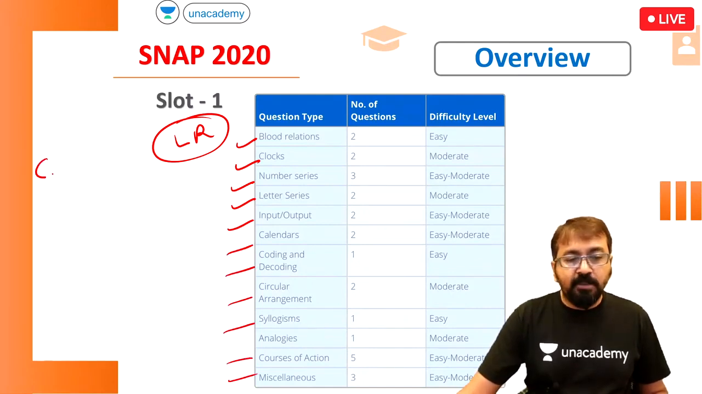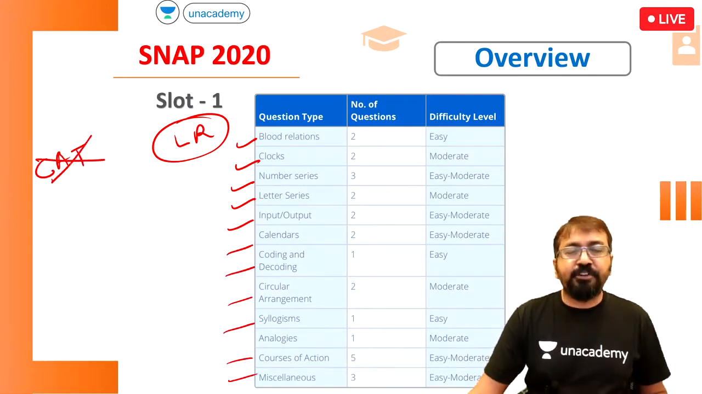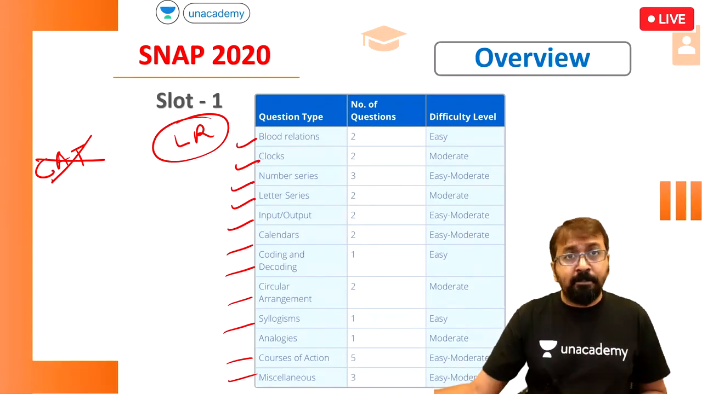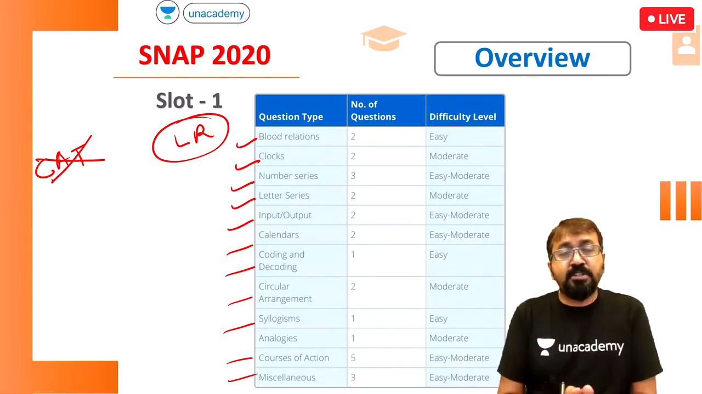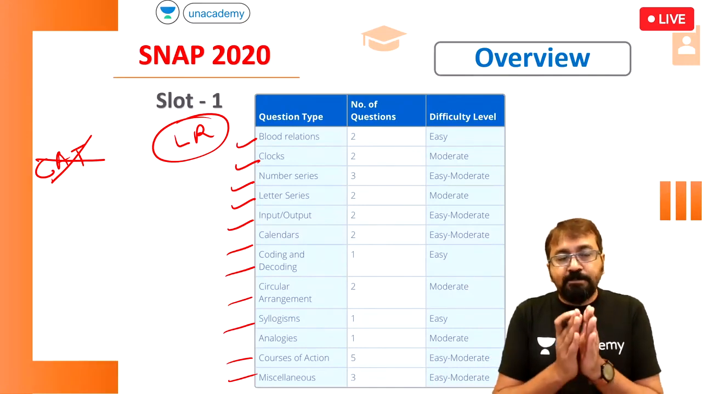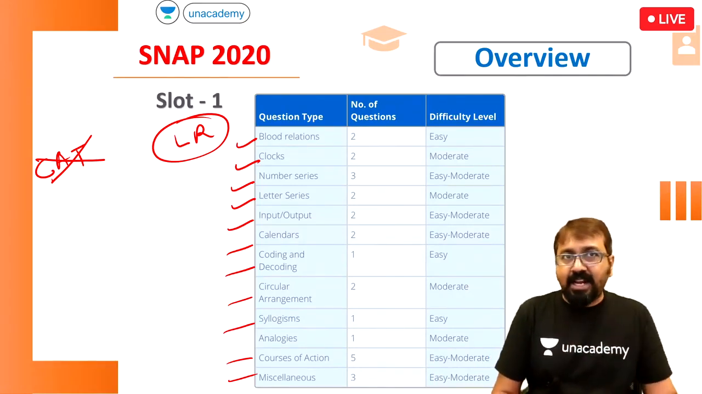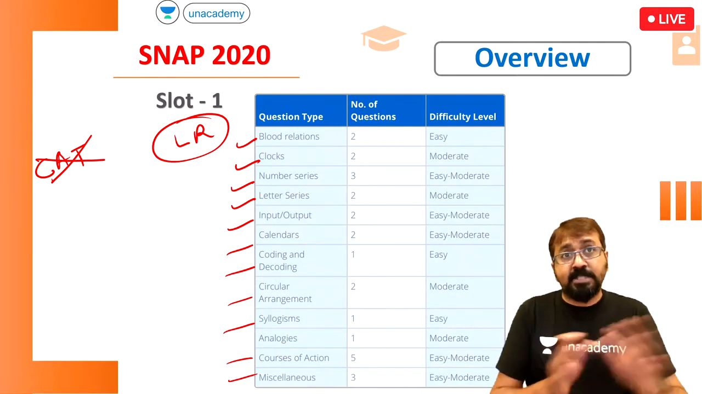Now let me tell you this, the SNAP paper is completely different from the CAT pattern. So the CAT preparation makes you prepared for SNAP, but you need to practice the specific areas. Okay, you cannot crack CAT just by practicing these questions, and you cannot crack SNAP just with CAT preparation.